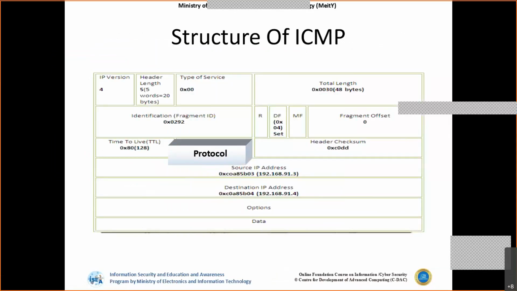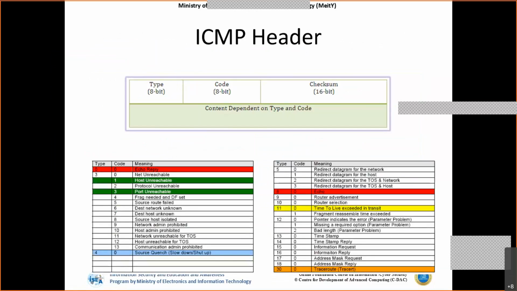Like TCP is mentioned in the IP protocol, ICMP will also be mentioned. The ICMP header is a very simple header with only type and code. Based on the type and code, we come to understand the message. As we can see, there are a lot of sections in the table. If the type is 0 and code is 0, the meaning is echo reply, or the ping reply we get from the machine. What is a ping reply? Nothing but the system saying that it is live on the network.